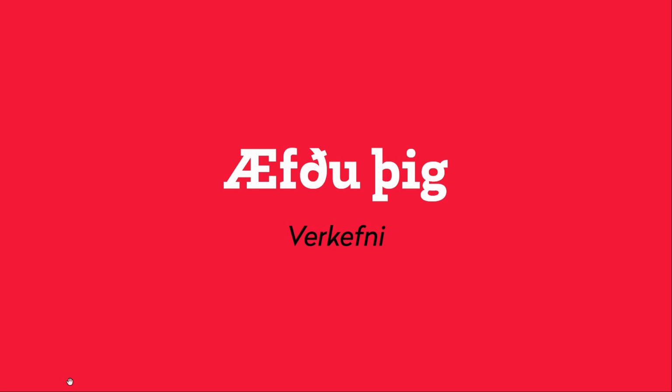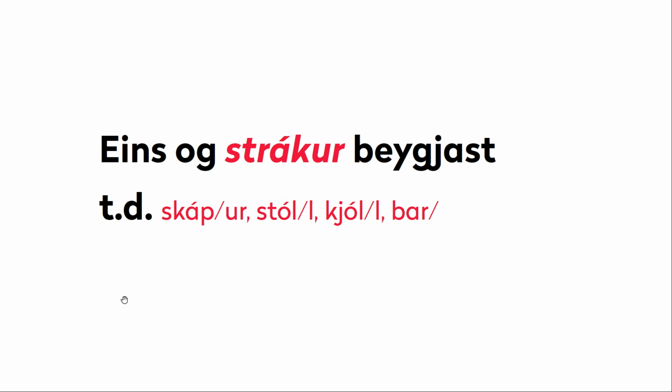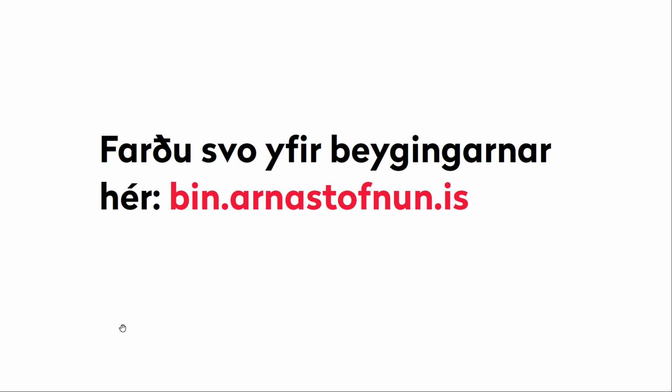Now stop again and practice. Like the word garður, you have fiskur, hattur, hestur, and steinn. These will all have the dative e in the dative singular. And like strákur, you have skápur, stóll, kjóll, and bar. Write out your declensions without and with the definite article, then go to the online inflectional tool like before to check your answers.